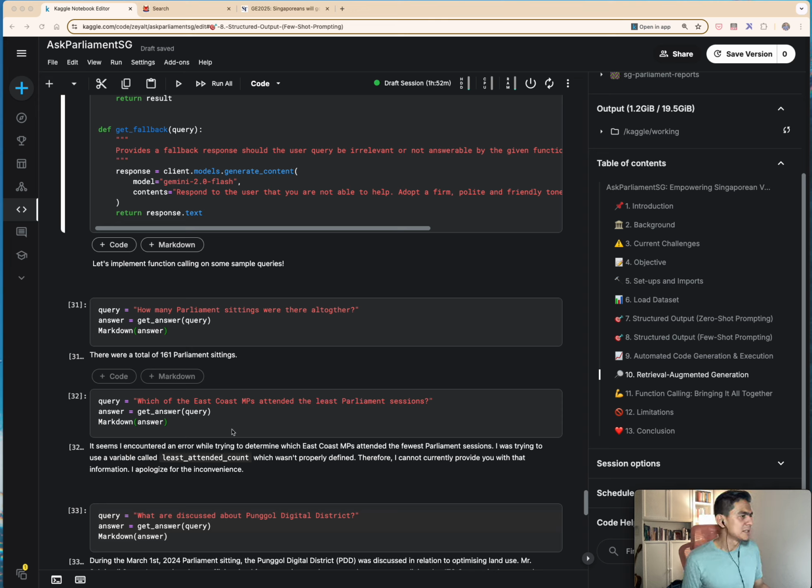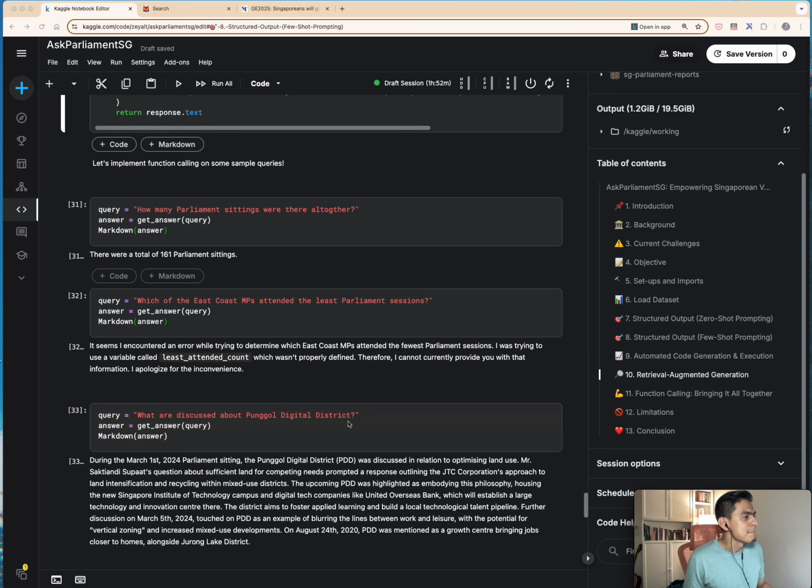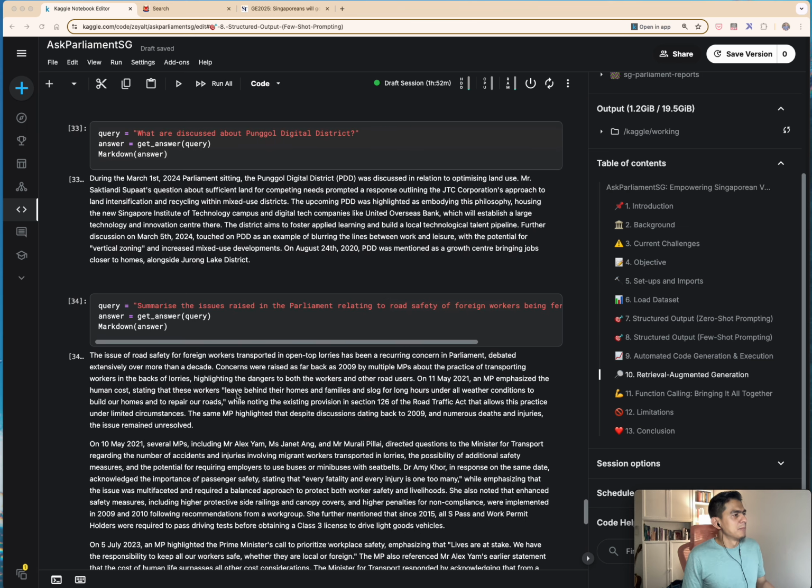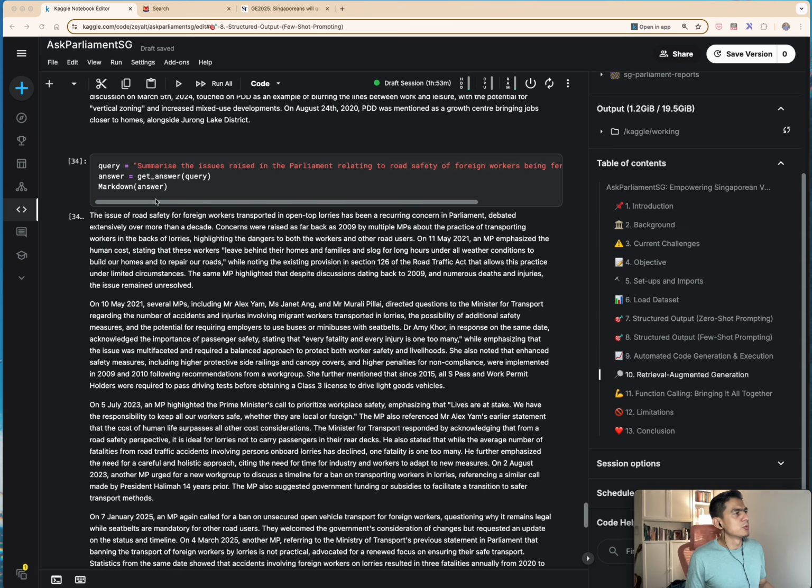So for example, we have the same question that I ran the query on earlier. It was able to tell me the name of the MP that attended the least session. Here it tells me that it's not able to give me an answer. So about Punggol Digital District, it's pretty much covering the same essence of what was covered earlier as well. Here is a lengthy one.